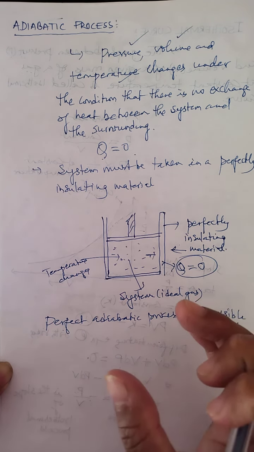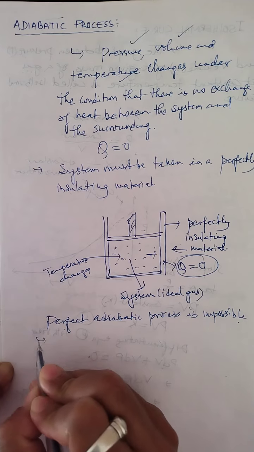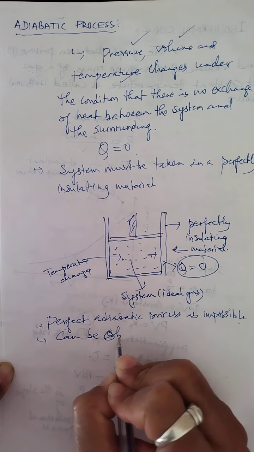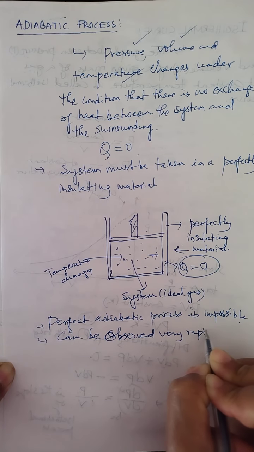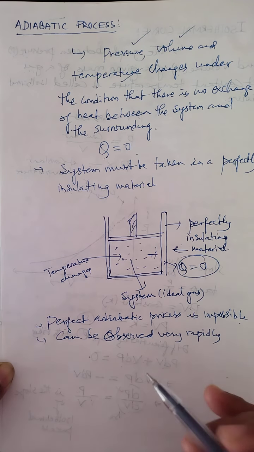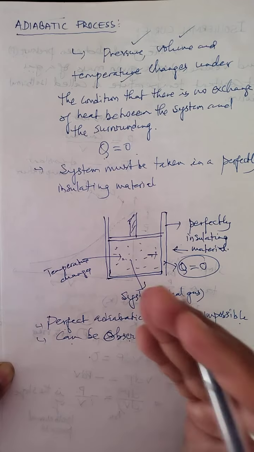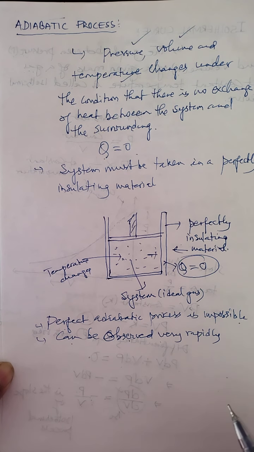Now, this process can take place not slowly, but it can be observed very rapidly. That's why one point you need to keep in mind is that adiabatic process can be observed very rapidly, whereas in case of isothermal process, the process was observed very slowly. When the process takes place very rapidly, so that the heat does not find any time to flow in and out between the system and the surrounding, then that process is called adiabatic process. That's why adiabatic process is not a slow process, it is a rapid process.